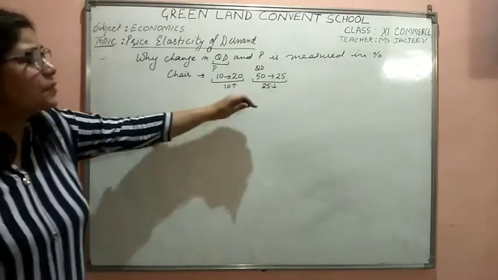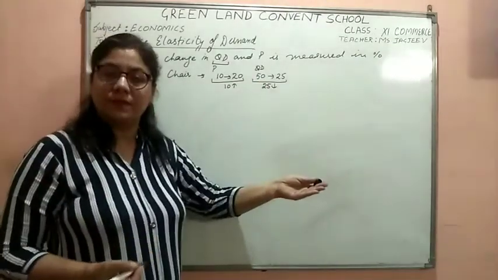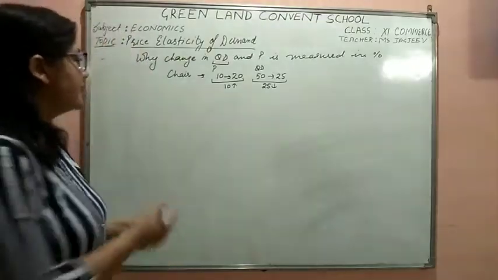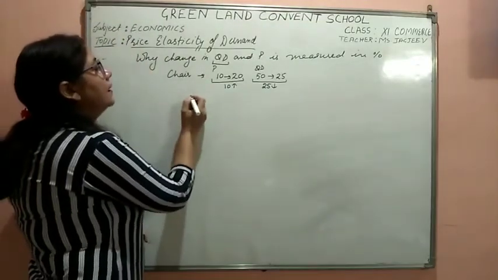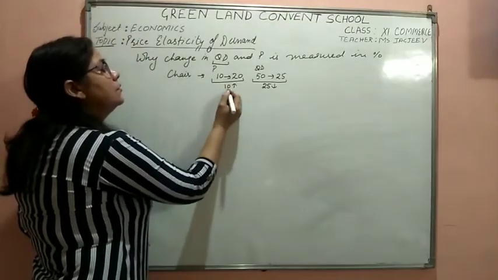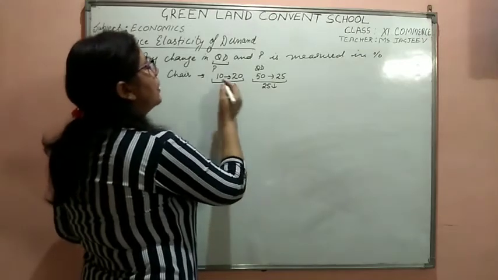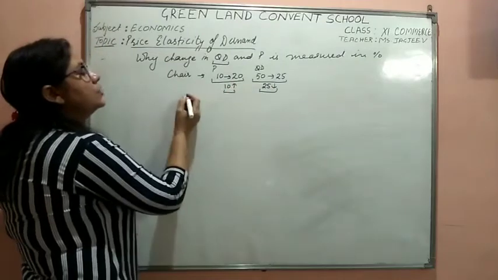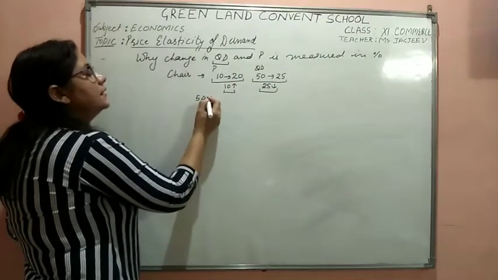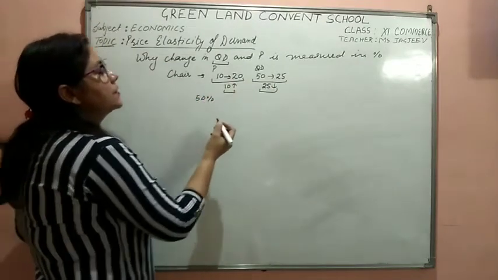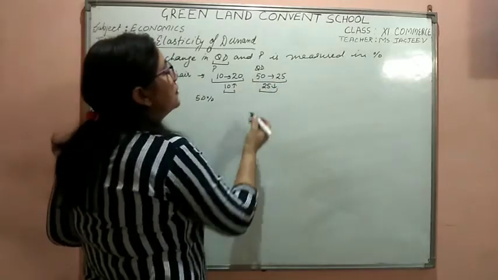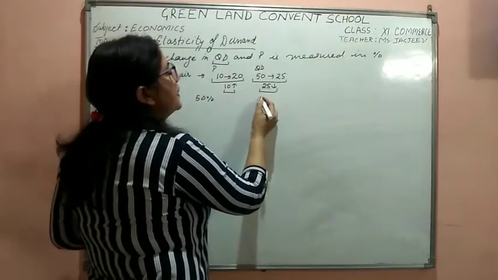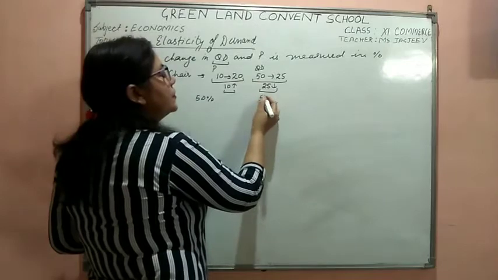But this absolute change is of no use. When I say that due to a 10% change, or we can say it is a 50% change, the price has increased by 50%, and here the quantity demanded has decreased by 50%.